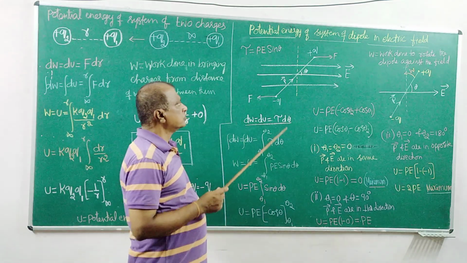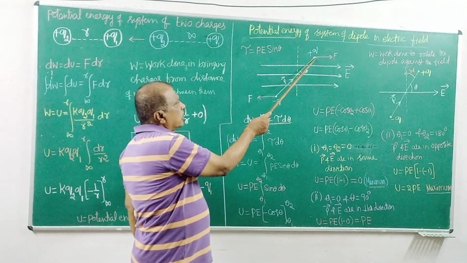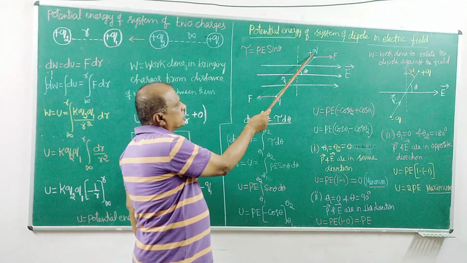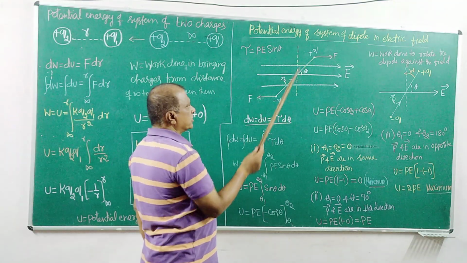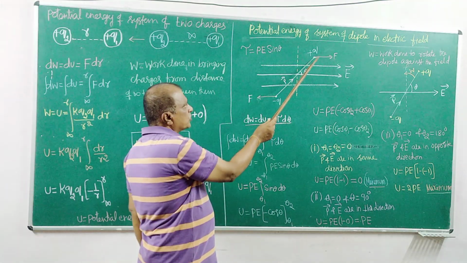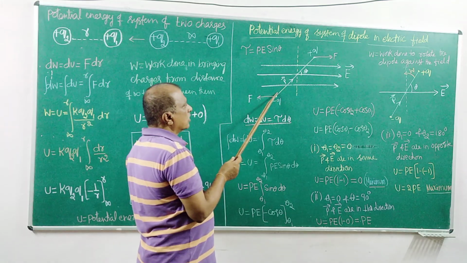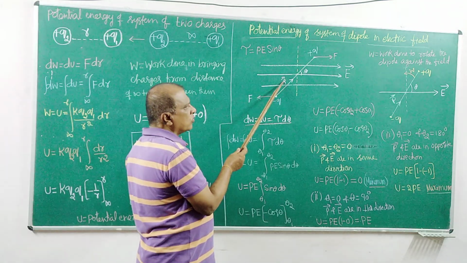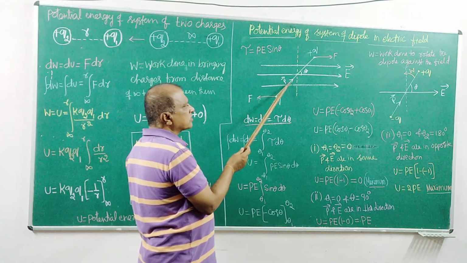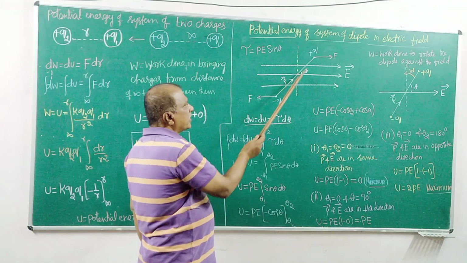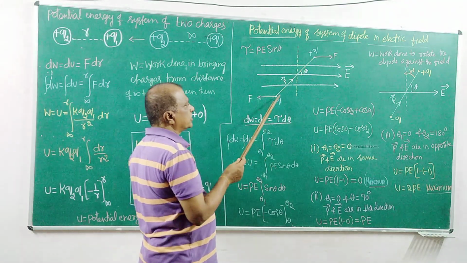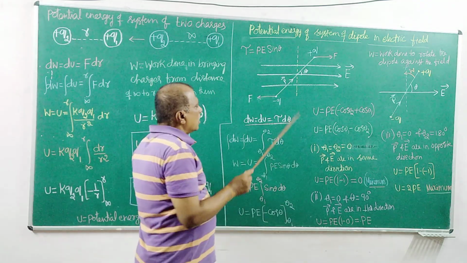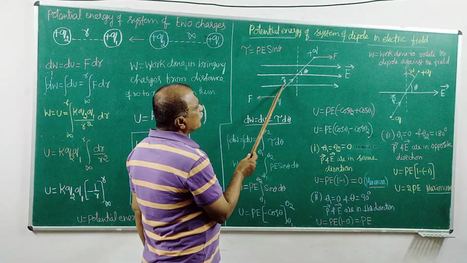Recall what a dipole is. This is a dipole. One end is a positive charge, the other end is a negative charge. Both have the same charge Q and a distance of separation of 2L. And this stands for the dipole moment. This dipole has a dipole moment, and this is the direction of the dipole moment. It is equal to Q into 2L, the distance of separation.